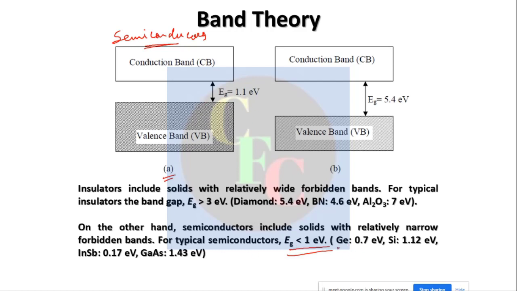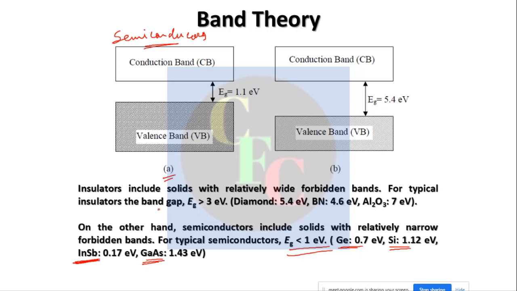You see there are examples of several semiconductors: germanium, silicon, and then an alloy type, doped. This is again gallium and arsenic, so this is again doped. There are several types of semiconductors, and all of them have an energy gap equal to or very close to 1 electron volt.